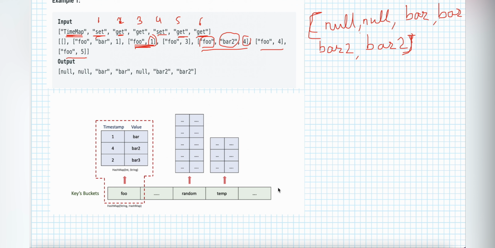How we internally manage it is, as I said, we have the timestamp as a key, and the value would be bar. So from that perspective, 4 is the only key we have, and we are storing one more hash map as a value. So in the value we have a timestamp as a key, and the values would be whatever they are passing in the set method. So those we are storing in our bucket.